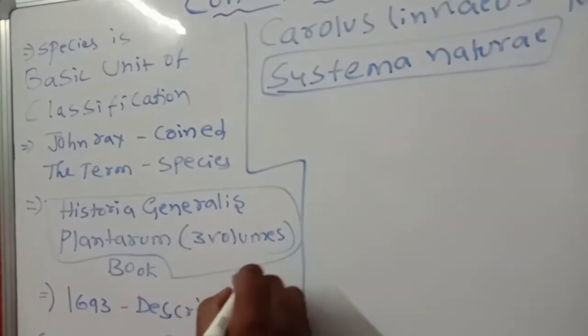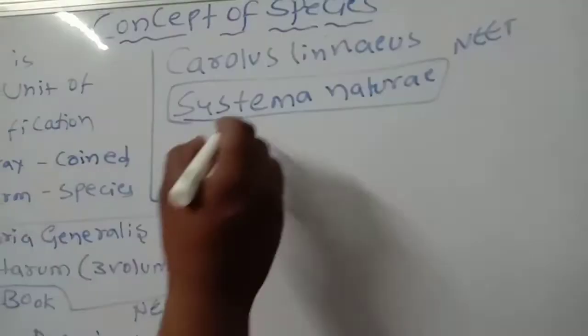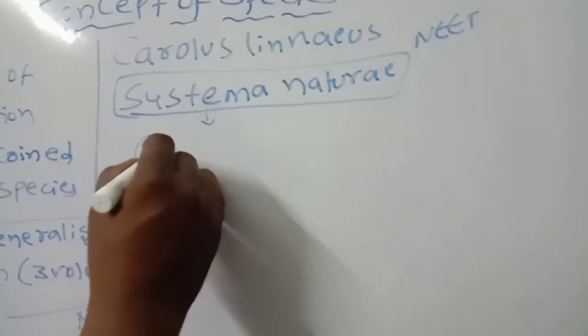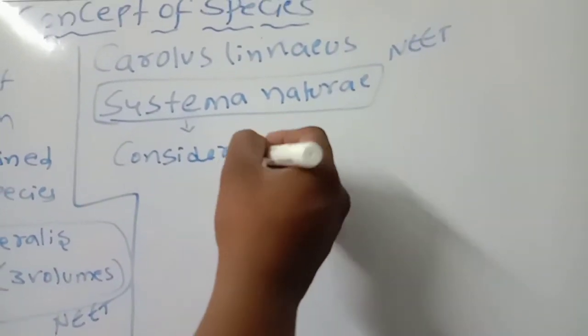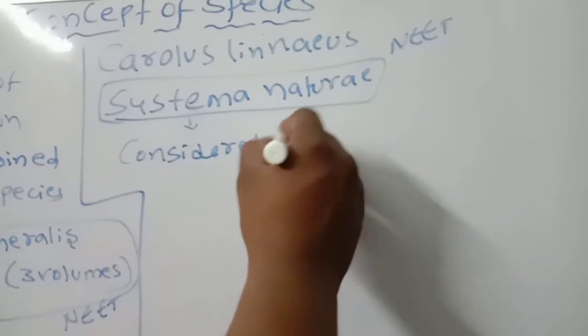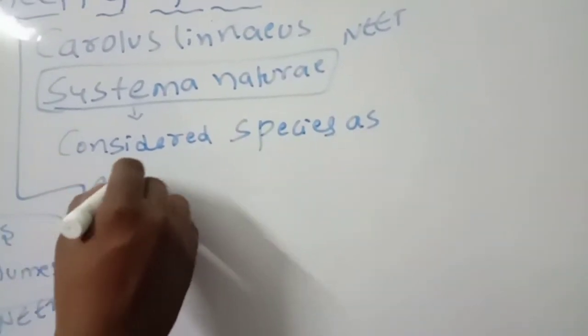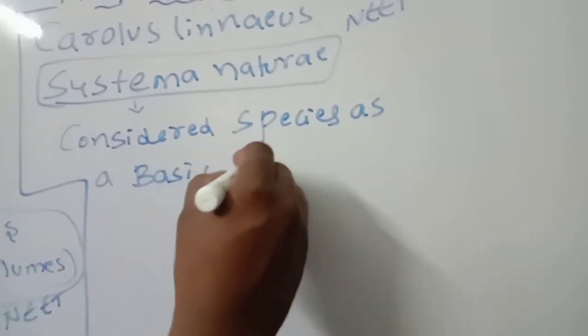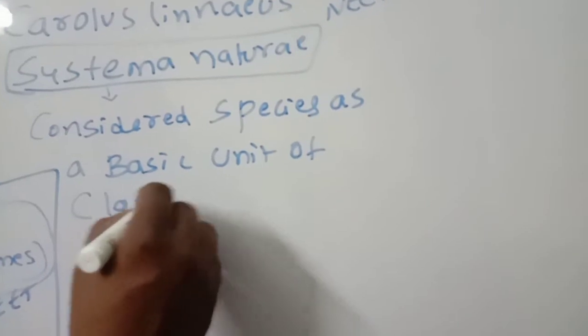Here I am writing two names. So here what he wrote, he considered species as a basic unit of classification.